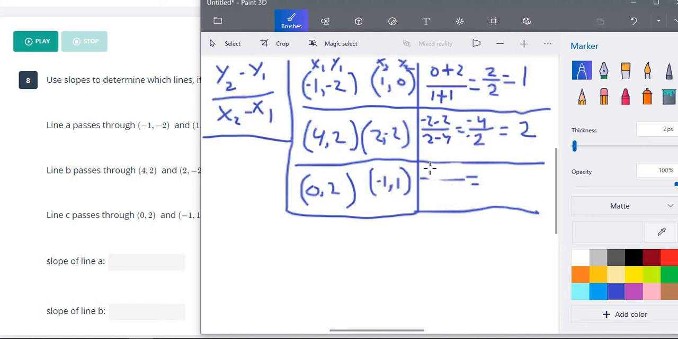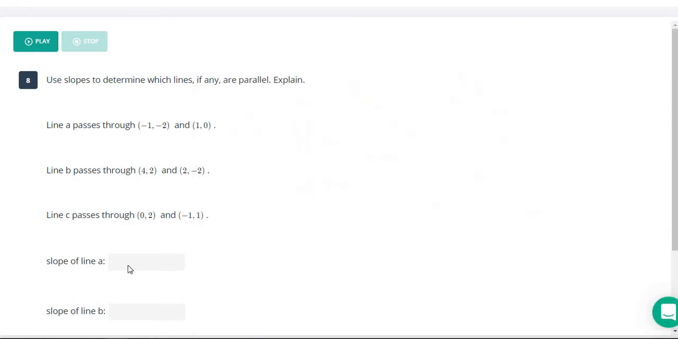Let's see this last one here. We have 1 minus 2, and we have negative 1 minus 0. So 1 minus 2 is negative 1. Negative 1 minus 0 is also negative 1. Any number over itself, whether it's positive or negative, is positive 1. So that means our parallel lines here are A and C. They both have a slope of 1.